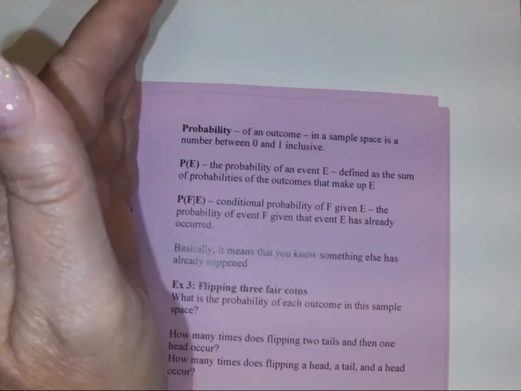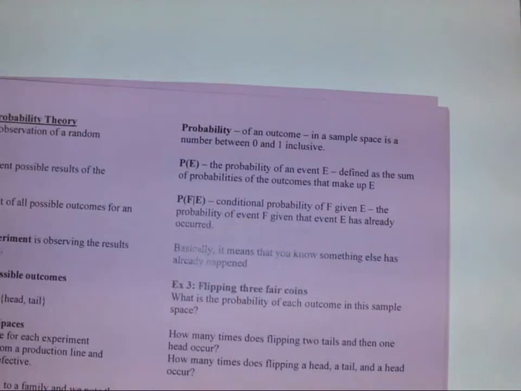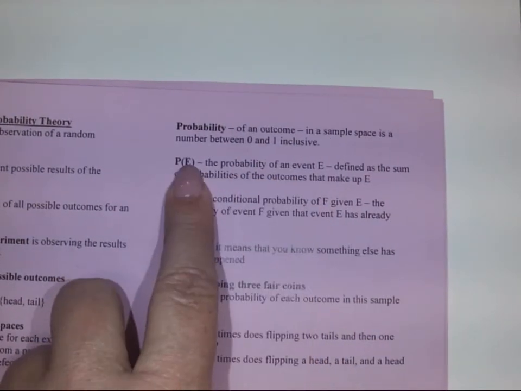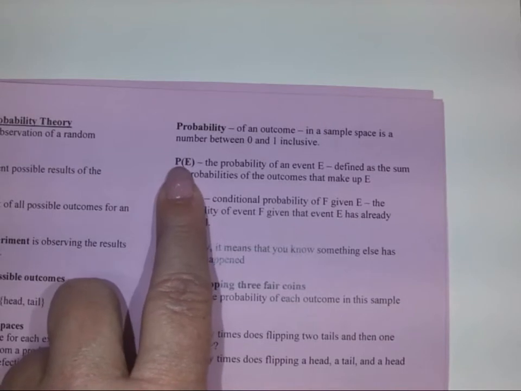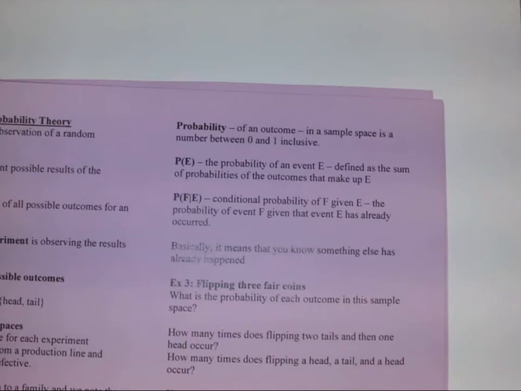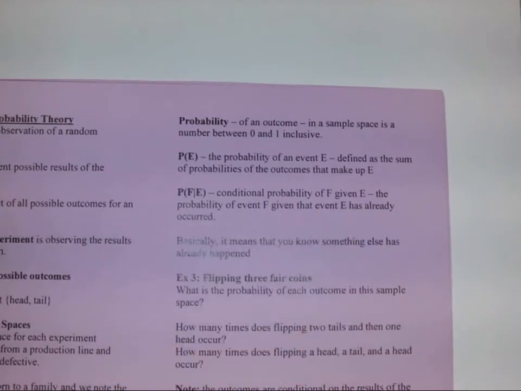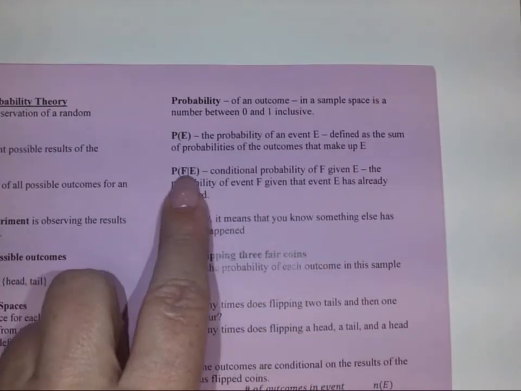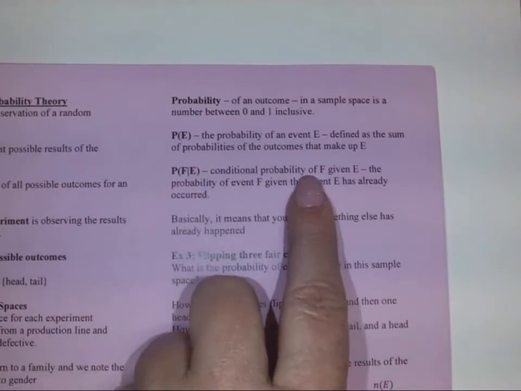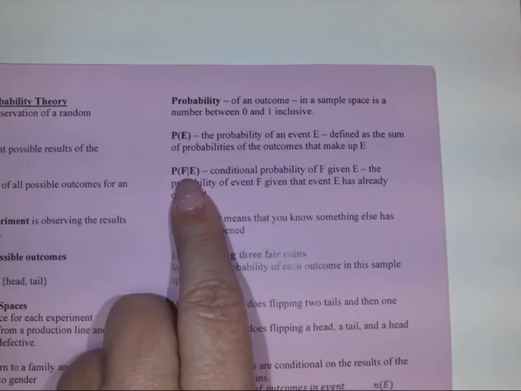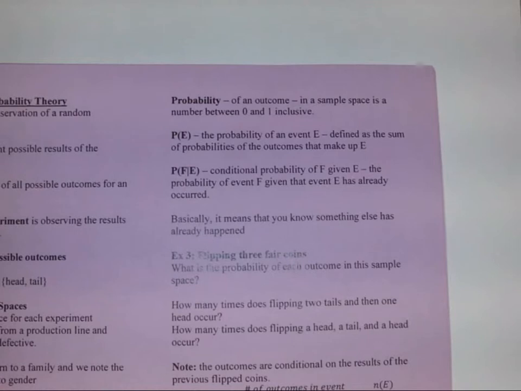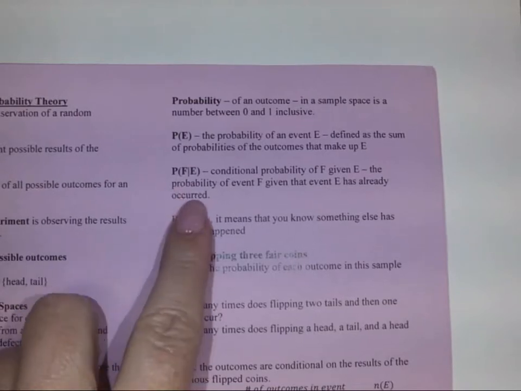Inclusive means it includes 0, it includes 1. P of E is the probability of an event E. So this is the event, the probability of this event, and it's defined as the sum of the probabilities of the outcomes that make up that event E. P of F given E is the conditional probability of F given, that's what the line means, given that E. So it's the probability of event F given that event E has already occurred.